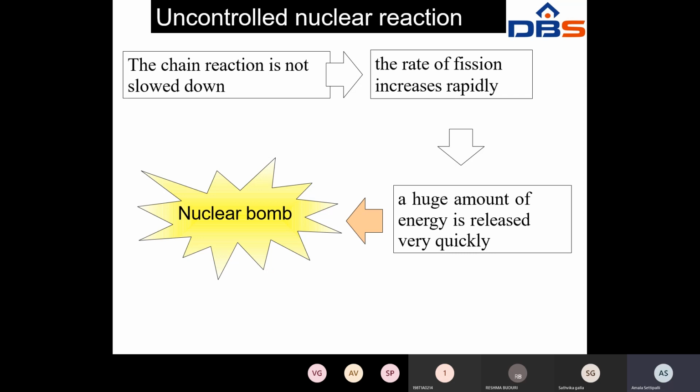Whenever the chain reaction does not slow down, that means the chain reaction increases rapidly. At that time the rate of fission also increases, and a very huge amount of energy is released very quickly. That is nothing but the nuclear bomb.